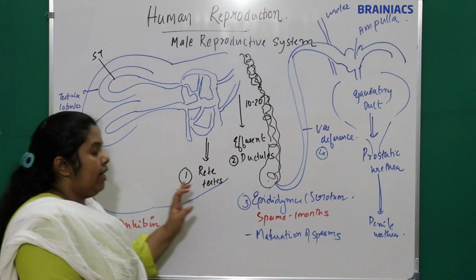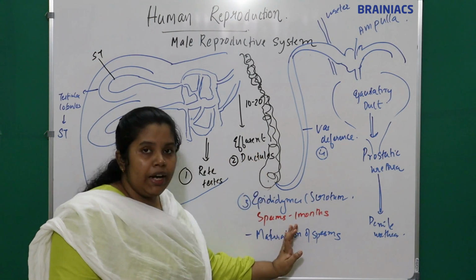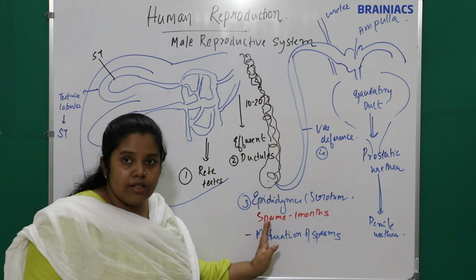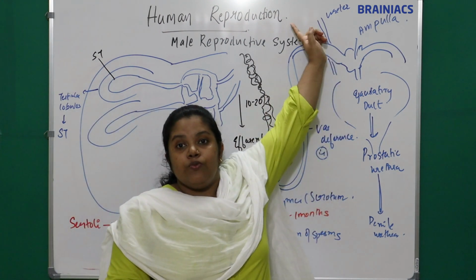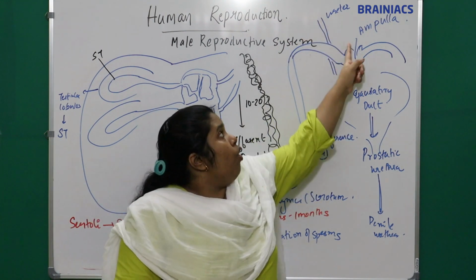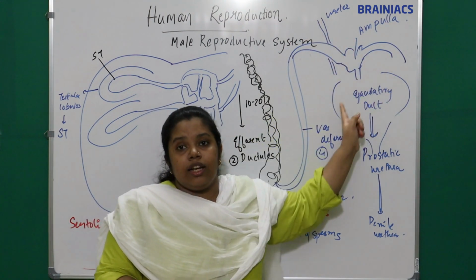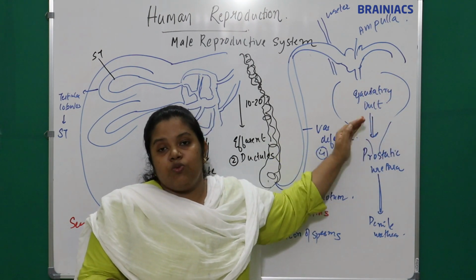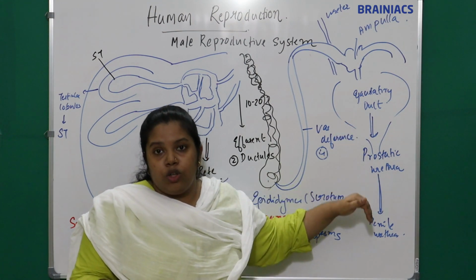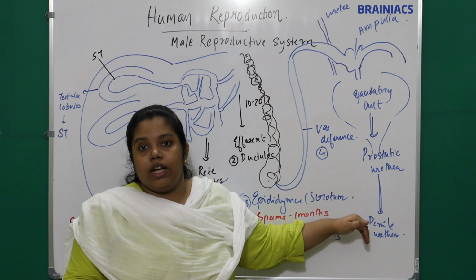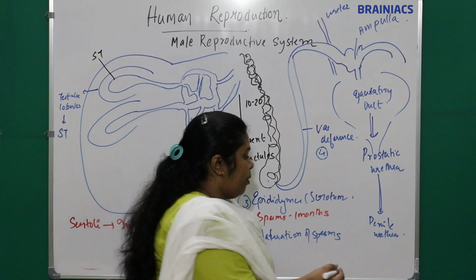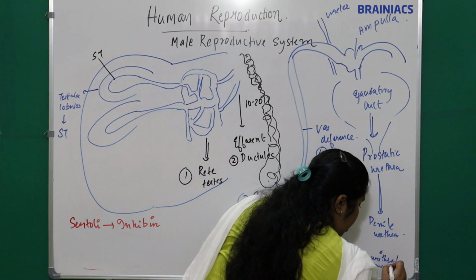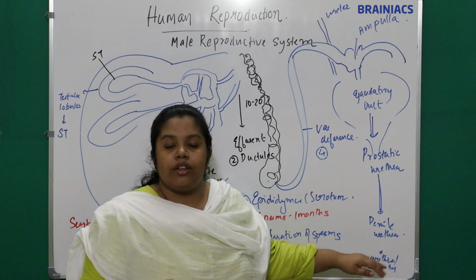The accessory ducts are rete testis, efferent ductules, epididymis, vas deferens. Okay, these are the accessory ducts. So the epididymis is connected to the vas deferens, which goes to the abdominal cavity, coils around the ureter, joins with the vas deferens from the other side to form the ejaculatory duct, which opens into the prostatic urethra, then continues as the penile urethra, right? It opens into the urethral meatus.